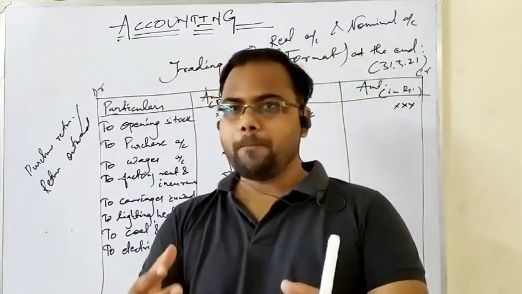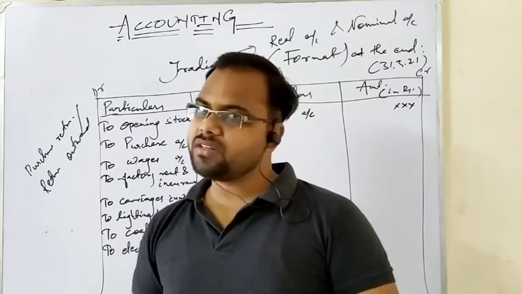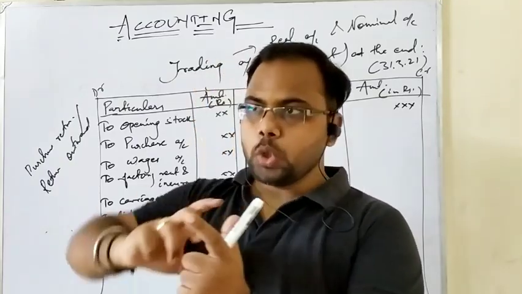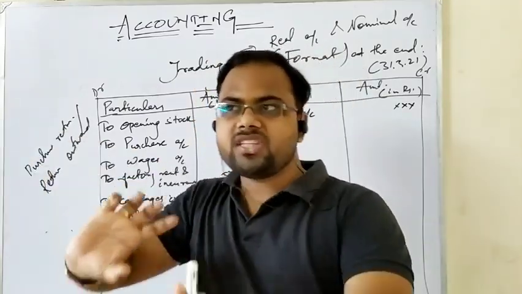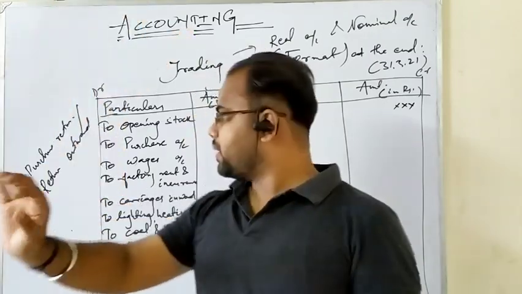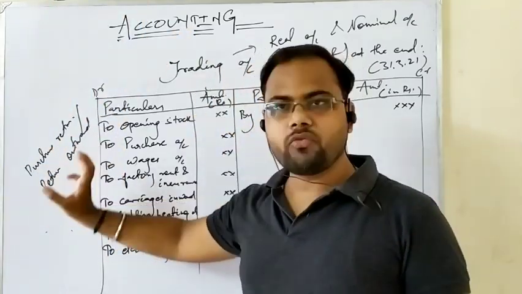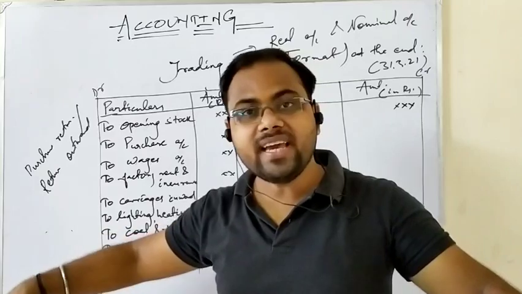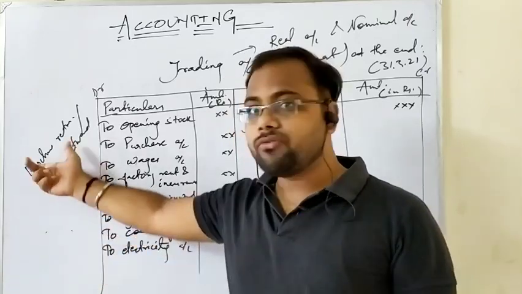That means if you have purchased goods, you bring it into your business organization, and when you return it, you take it out of your business organization. That means the credit is what goes out. So purchase return or return outward is the same, and it is a real account because credit what goes out.